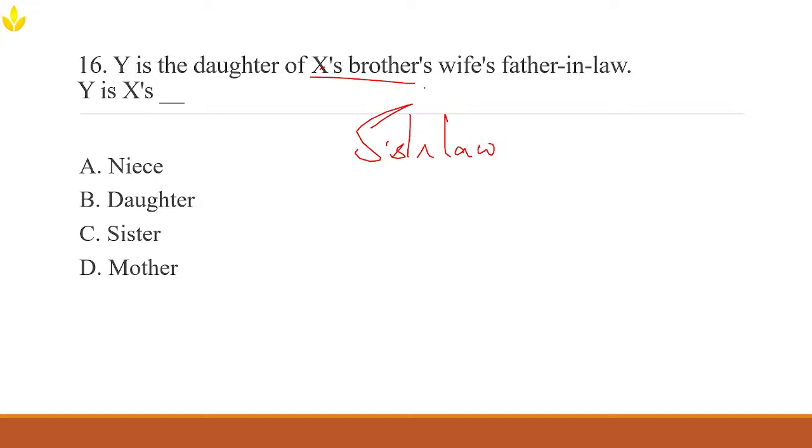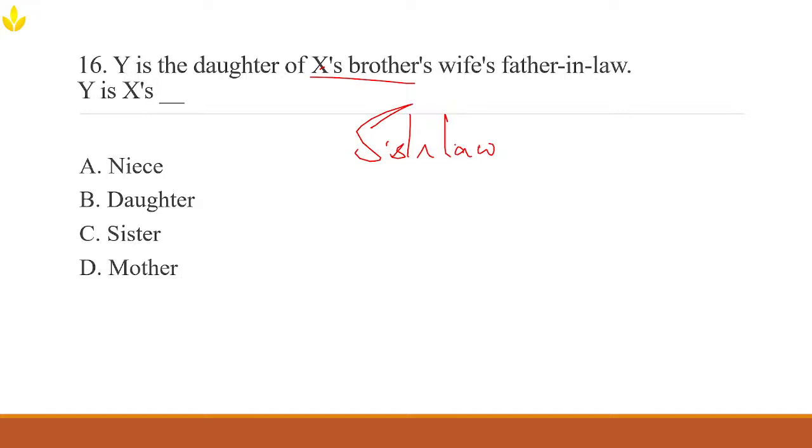Now here's where things get tricky. We need to figure out who her father-in-law is. Well, that should be her husband's father, that is X's brother's father. So her father-in-law must be X's father, isn't it?